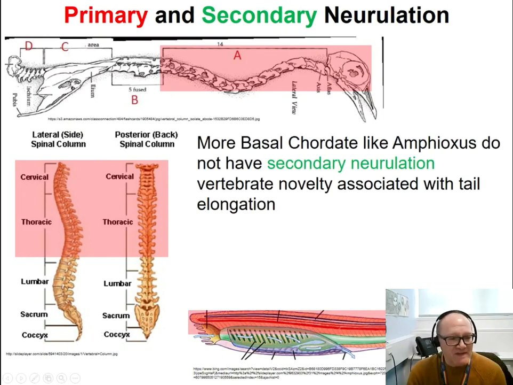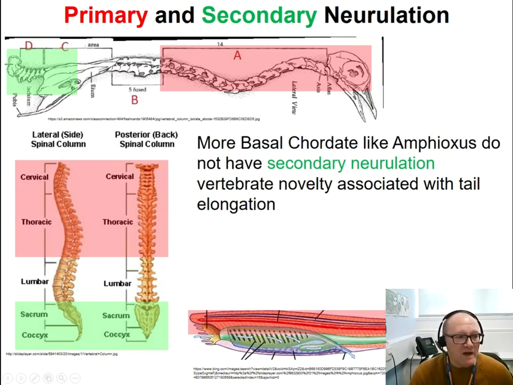In some species, like amphioxus, we have only primary neurulation. So the entire spine is produced by primary neurulation. However, in most mammals and most vertebrates, secondary neurulation is associated with the posterior part of the spine, and it is probably associated, in some species, with the formation and elongation of the tail.